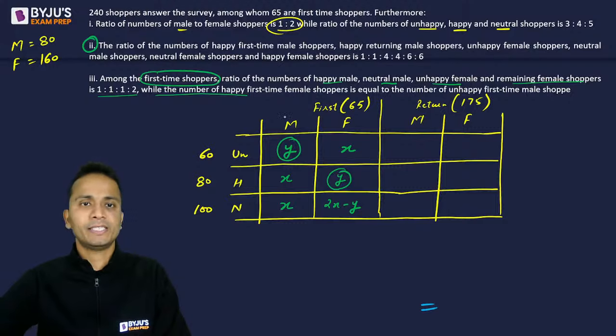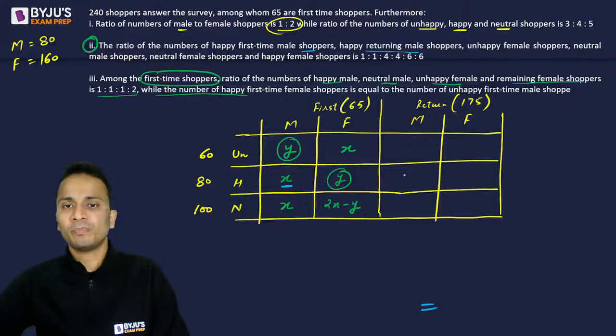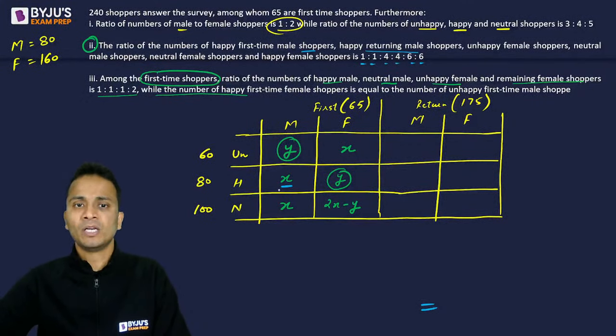Is this visible? Yes. So the ratio of number of happy first time male shoppers, that means this is happy returning male shoppers, happy returning male shoppers. So the ratio is 1:1:4:4:6:6. So these two are equal. So here also we write x.